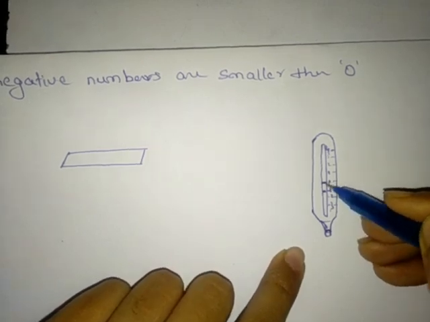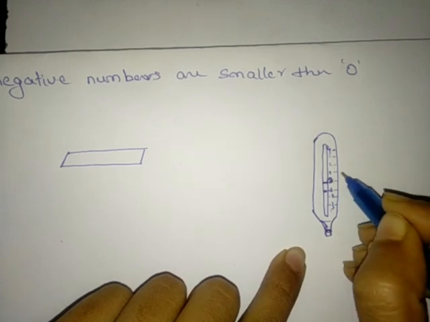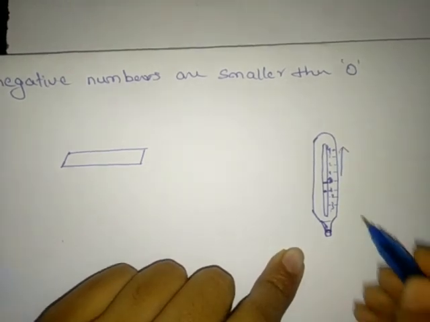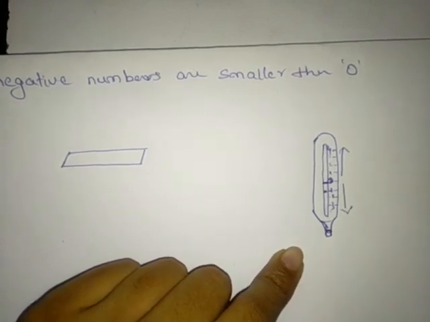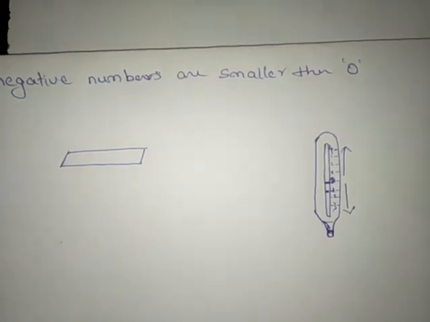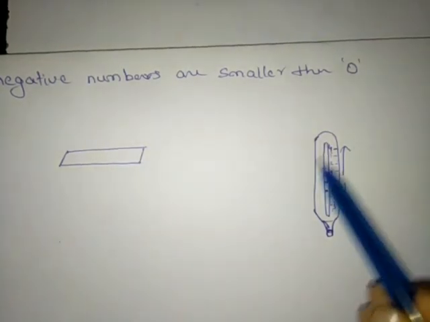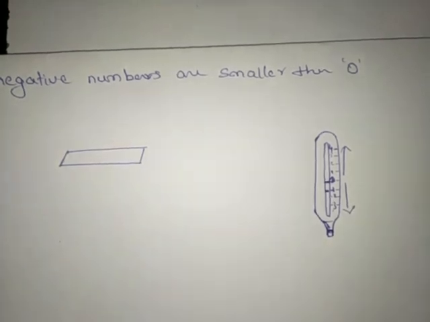Positive numbers means above the 0, right? This is 0. The numbers which are above the 0, these are positive numbers. The numbers which are below, these are what here? Negative numbers, right? As I told, the negative numbers are smaller than 0, because the negative numbers will always be smaller than the 0.